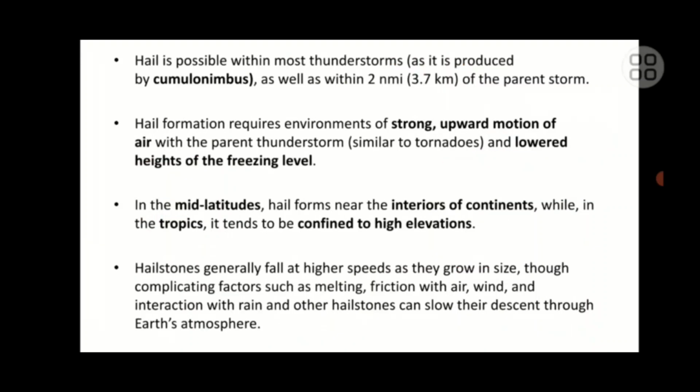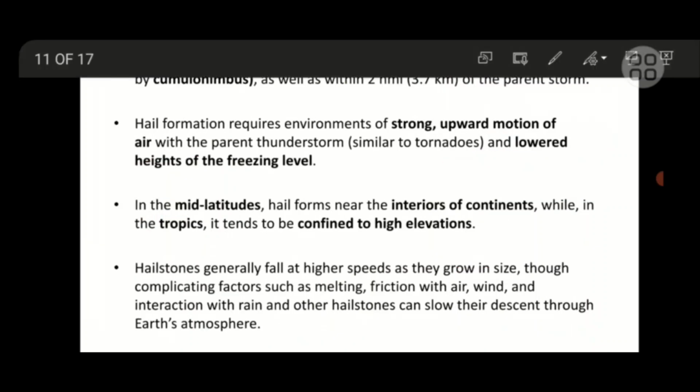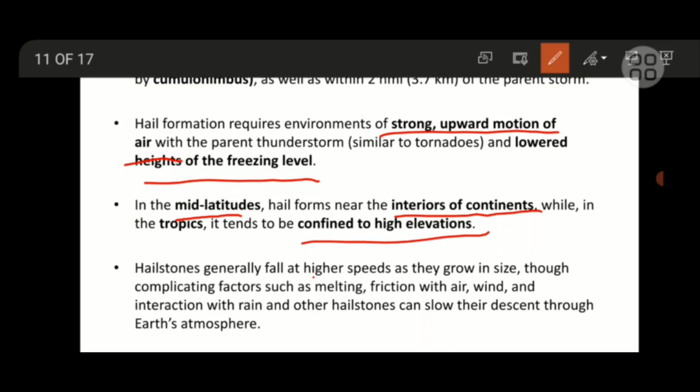Hail is actually possible with most thunderstorms. Hail formation requires an environment of strong upward motion of air and a lower height of the freezing level. In the mid-latitudes, hail forms near the interior of continents and tends to be confined to high elevation.